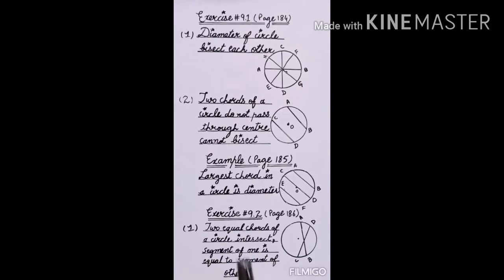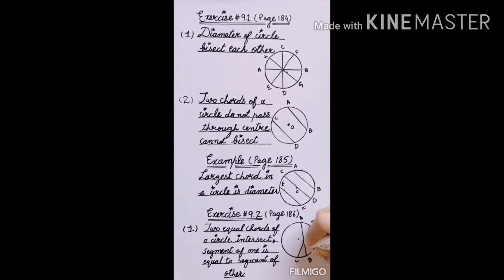Okay students, now we will discuss the statement of exercise 9.2, question number 1, that is on page number 186. Question number 1 statement is also included in your objective. If two equal chords of a circle intersect, suppose that AB and CD are two equal chords. AB's length I have taken 4 cm and CD's length I have taken 4 cm, and both of them are intersecting at one point. If two chords of a circle intersect, then what will happen?